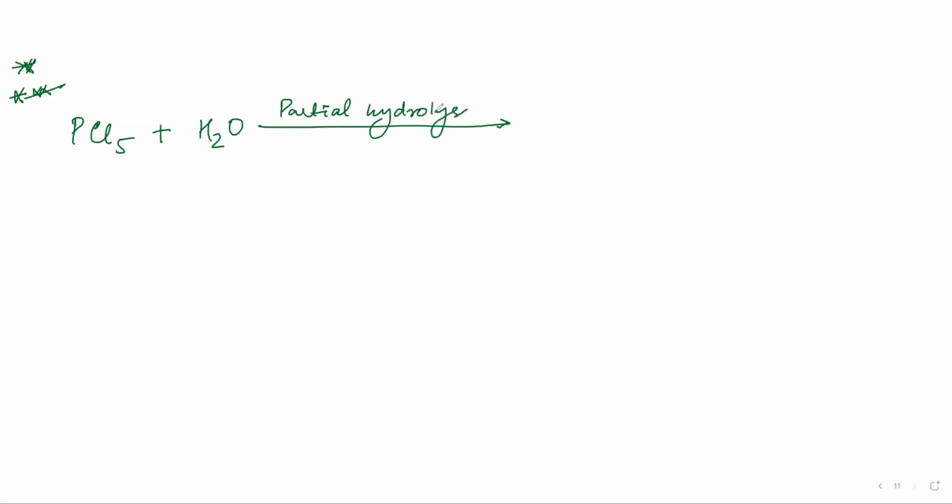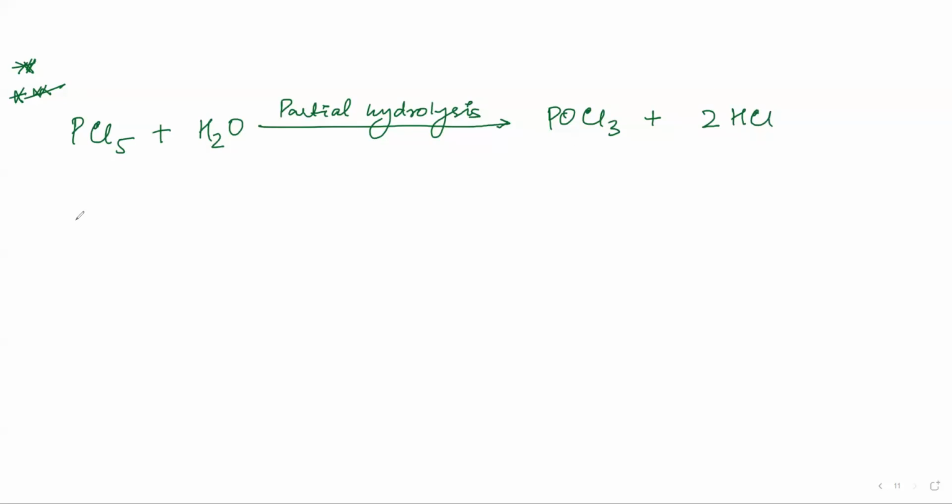Now sometimes you will see, and it is very important to learn this also. If you have PCl5 and H2O, and they have written partial hydrolysis, then you will form POCl3. This is the reaction you have to remember: POCl3 plus 2HCl.